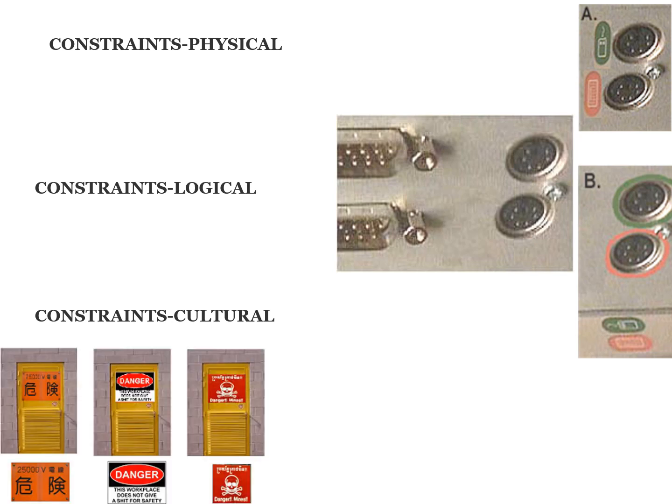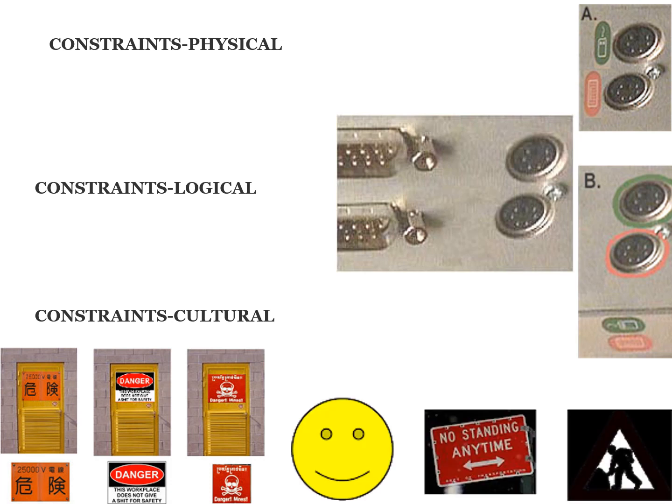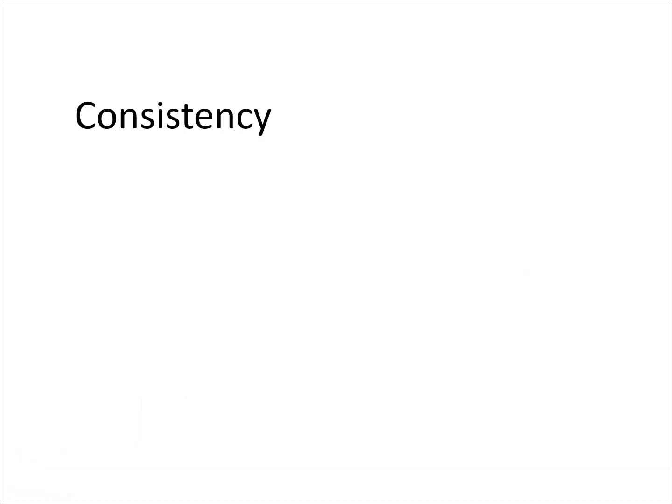Similarly, cultural: how do you represent danger? Cultural constraints rely on learned conventions. Red for warning, certain audio signals for danger, a smiley face for happy emotions. Once accepted by more than one cultural group, they become universally accepted. Which are universal and which are culturally specific? You can find out from the bottom slide.